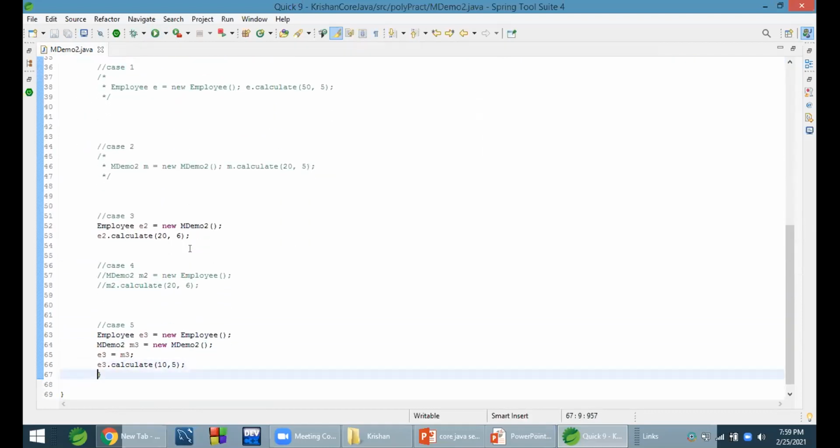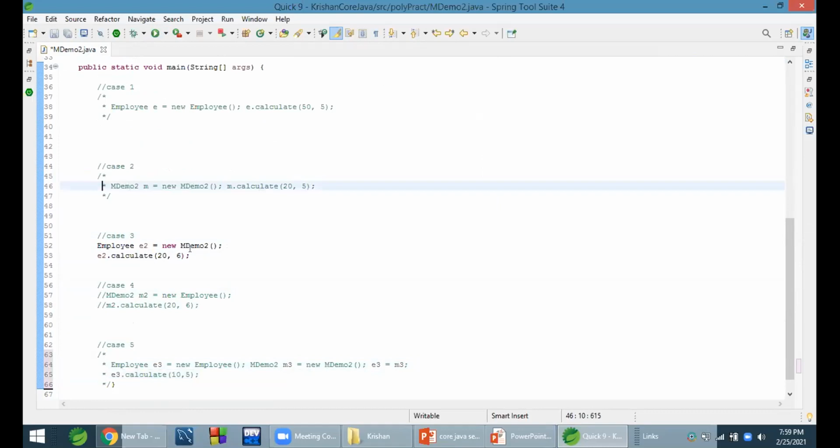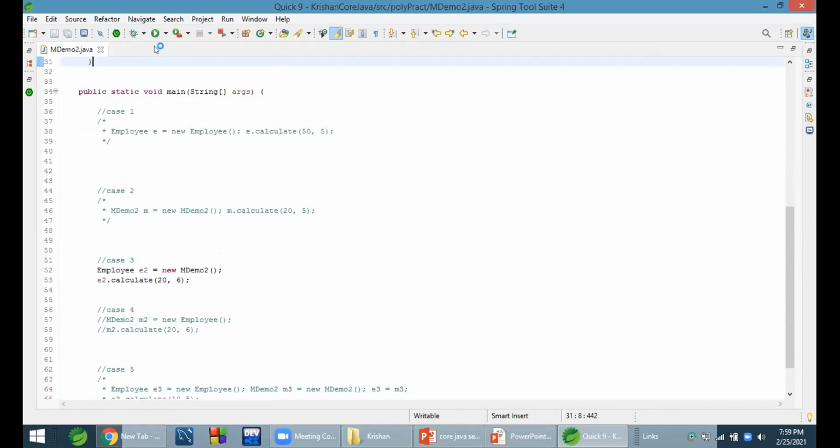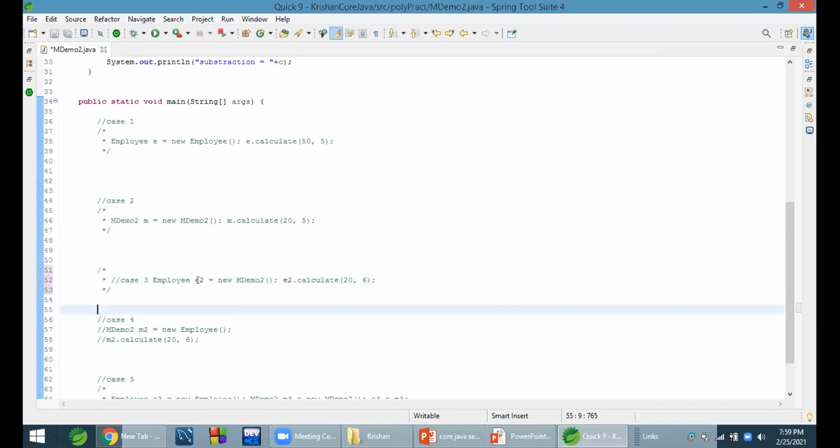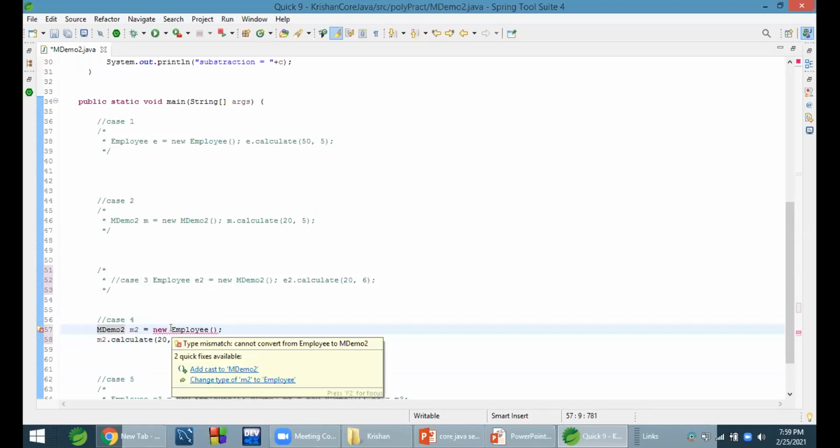Let me comment this. Subtraction equals 40, right? Correct. Let's comment this and check the next part. In this case, what will happen? We are assigning a parent class object to a subclass object. Not allowed. At compile time itself, this is the advantage of STS or IDEs, it says this is an error. Type mismatch: cannot convert from Employee to Manager.